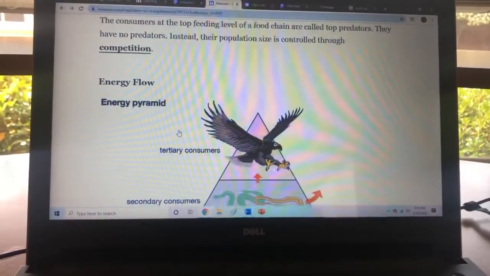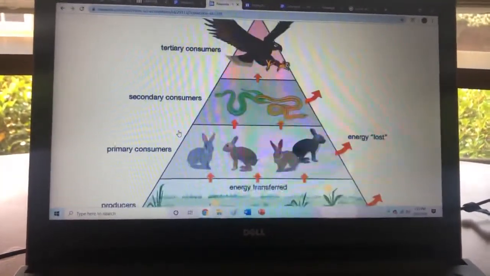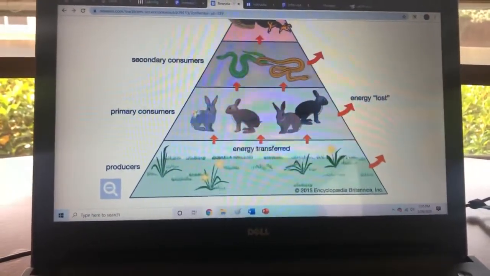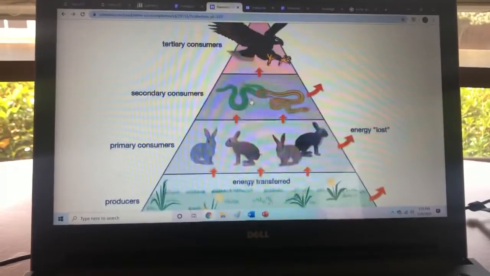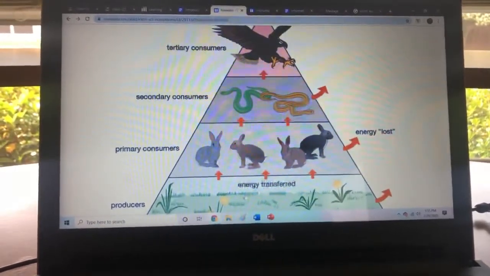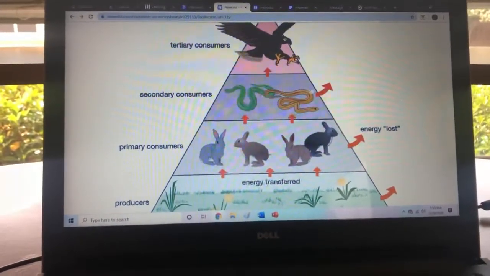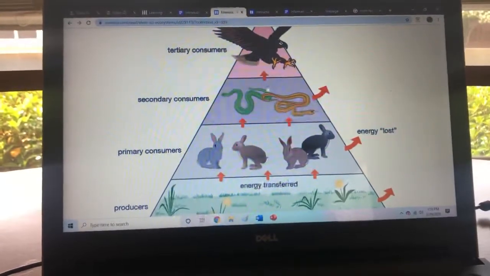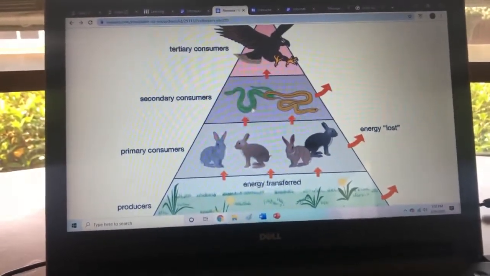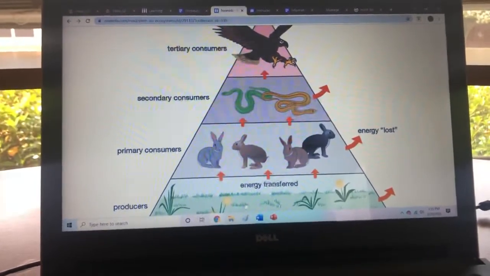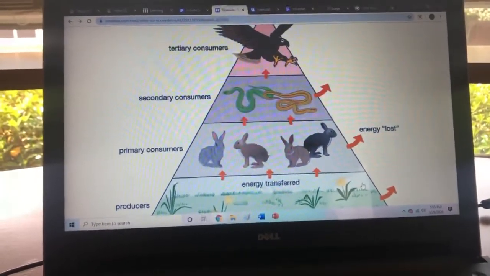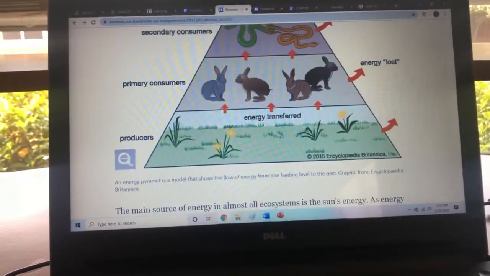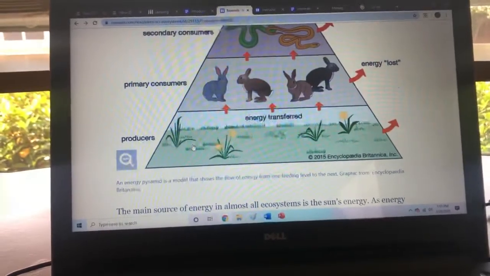Energy flow. Here's our energy pyramid. We have our producers, and that is eaten by our primary consumers. And some of that energy is lost from our initial producer. And then our secondary consumers, so they eat the rabbits that got energy from the plant. And then the hawk eats the snake that ate the rabbit that got energy from the plant. So it looks like at each level, a little bit of energy is lost from that initial first level of energy that was obtained from the sun.